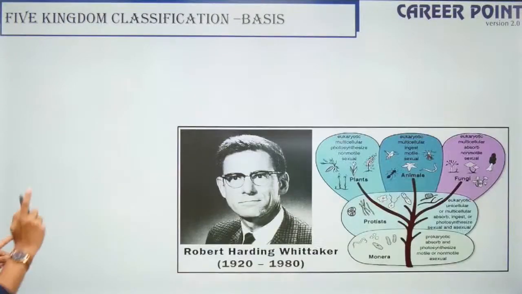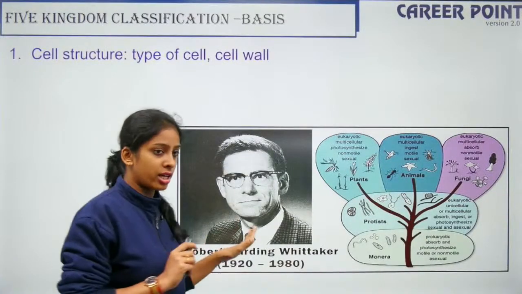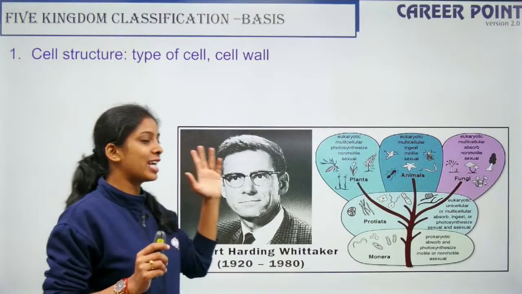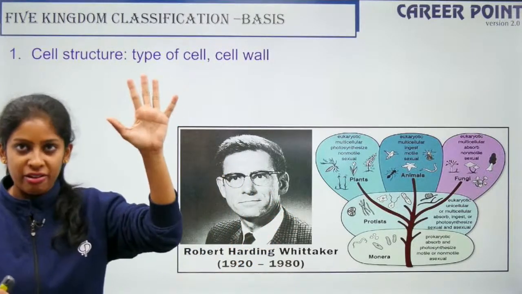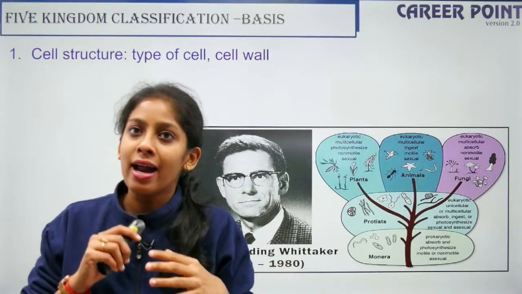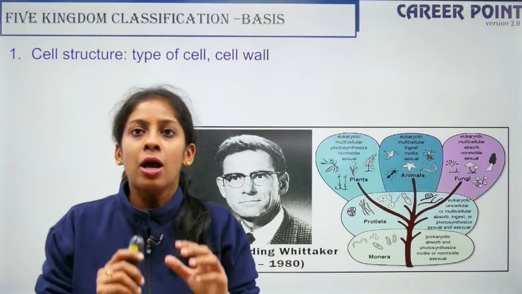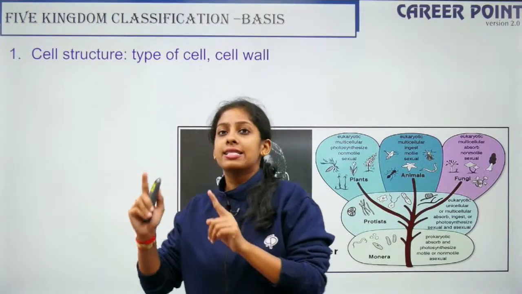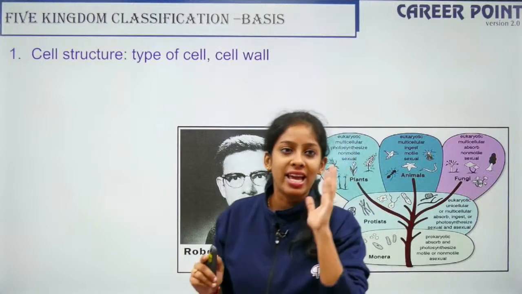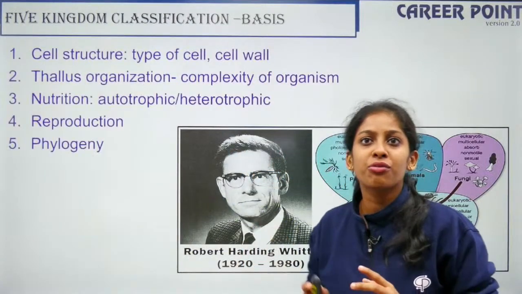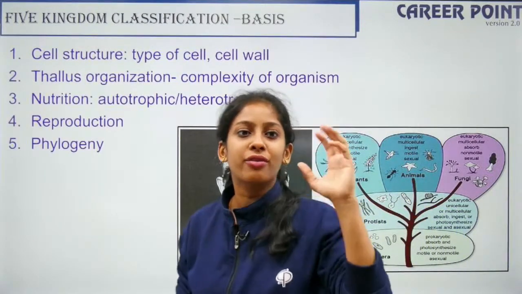Okay, so he is our Mr. Whittaker, R.H. Robert Harding Whittaker, who gave us the 5 kingdoms, which we are widely accepting today. On what basis did he classify those 5 kingdoms is very, very important. Based on 5 points, he classified the 5 kingdoms.